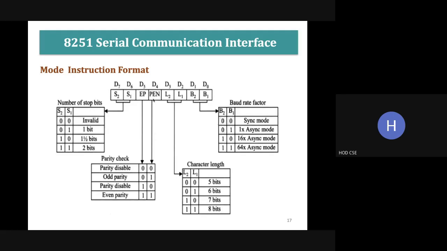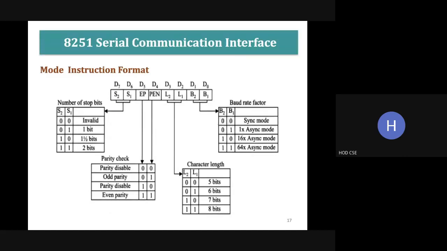The next one, PEN, is parity enable, whether we have used parity bits or not. And the next one is EP, even parity. We can transmit the data in even parity or odd parity, which is represented by EP. And then we have two bits, S2 and S1, which are used to represent the number of stop bits. The number of stop bits can be 1 bit, 1.5 bits or 2 bits. Okay, so this is the structure of the mode instruction format.